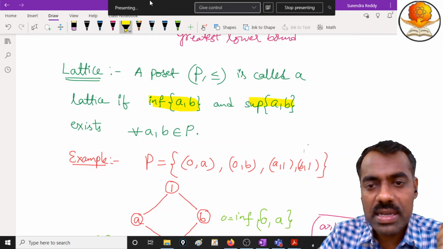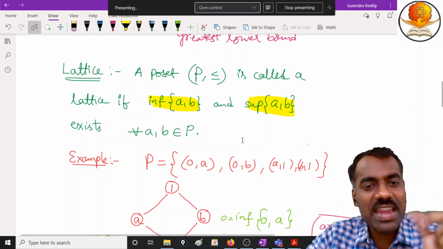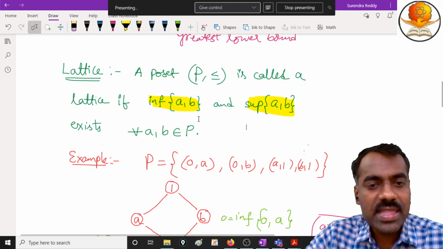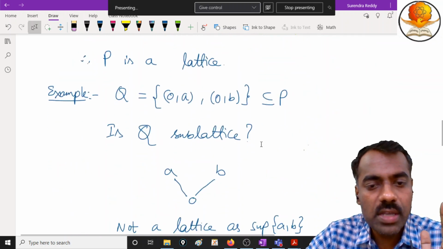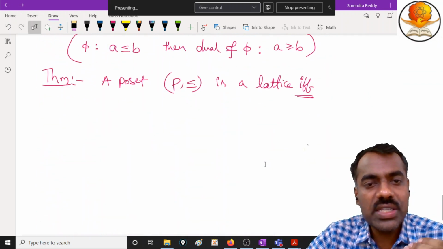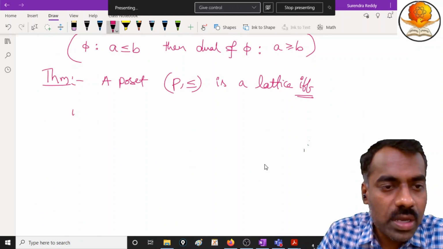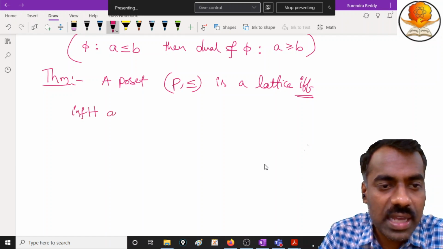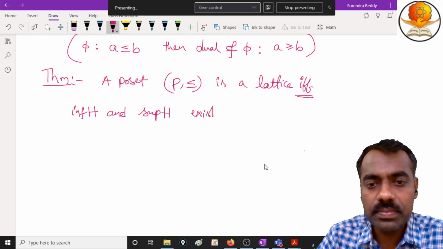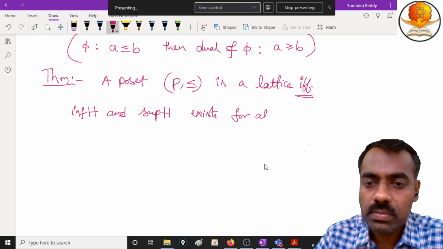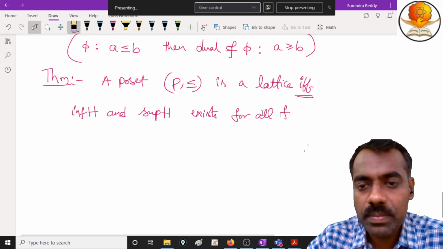Now we will give a little more generalized statement. Instead of checking for any two elements, it is enough if we check that for any finite subset, the infimum and supremum of that finite subset exist, then we are done. Are you following? So that is better and easier to verify compared to any two elements. So if and only if what is this statement? Infimum of H and supremum of H exist for all, or you can call it, for every finite subset H. Okay.